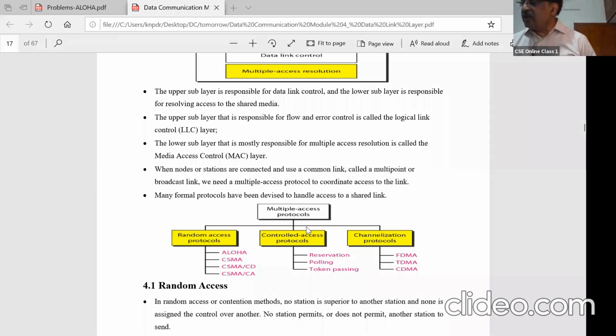This protocol is only to regulate their transmission onto the shared broadcast channel. The link can be wired, it can be wireless, satellite network, whatever it is. Somehow they have to send the data to wherever the destination is. Now we went through that. The first one is the random access protocol, Aloha, and